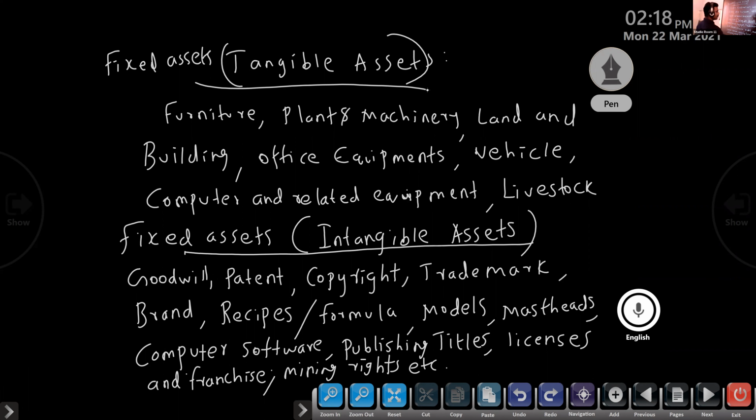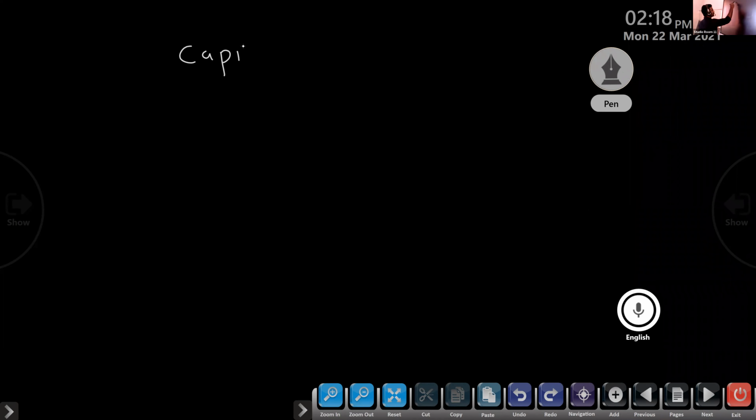So the next head under the format: fixed assets, tangible, then intangible, then capital work in progress, for which they will directly give the item. Next, intangible assets under development. For capital work in progress, you can write only the heading. No other item, only this one.